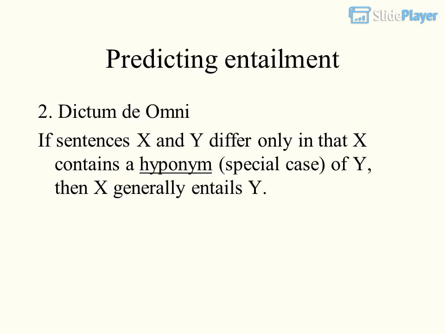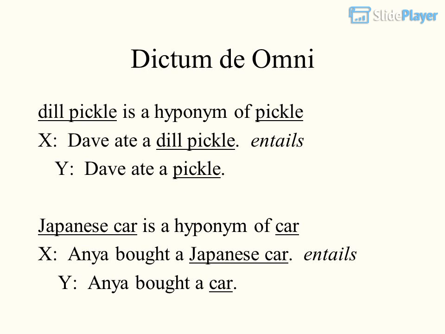Predicting entailment. 2. Dictum de omni: if sentences X and Y differ only in that X contains a hyponym, a special case, of Y, then X generally entails Y. Dill pickle is a hyponym of pickle. X: David ate a dill pickle entails Y: David ate a pickle. Japanese car is a hyponym of car. X: Anya bought a Japanese car entails Y: Anya bought a car.